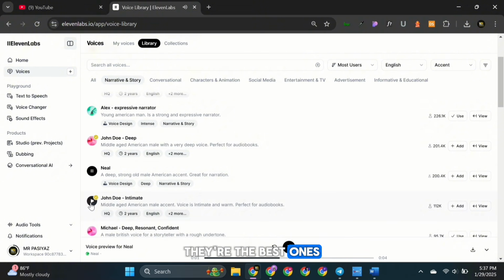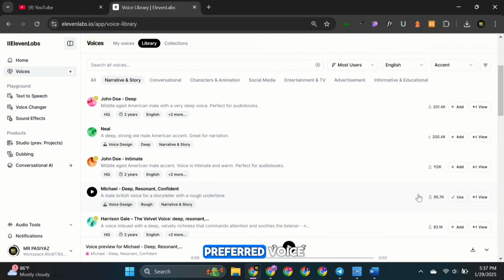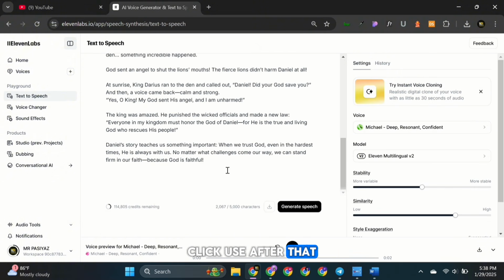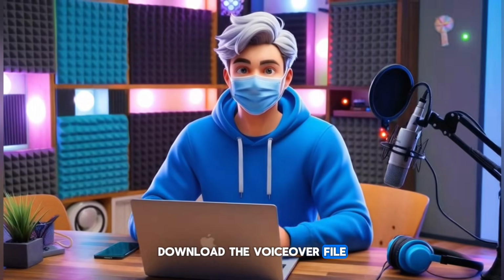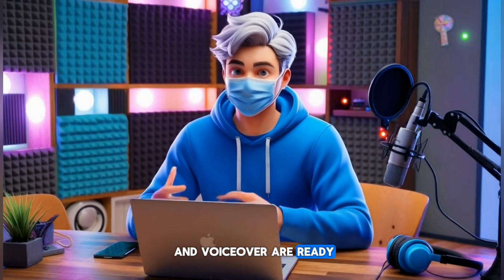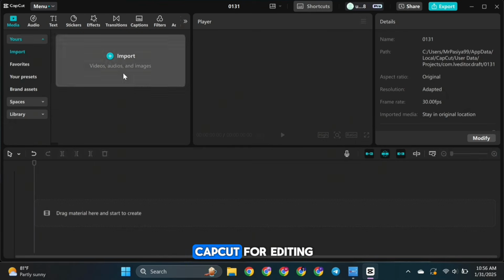They're the best ones out there. Once you've selected your preferred voice, click Use. After that, click Generate Speech. Once it's done, download the voiceover file. Now that our animations and voiceover are ready, the next step is to head over to CapCut for editing.